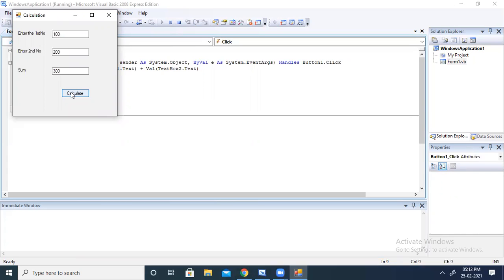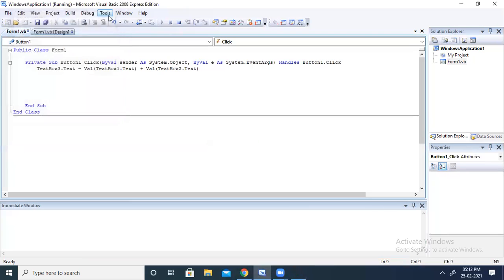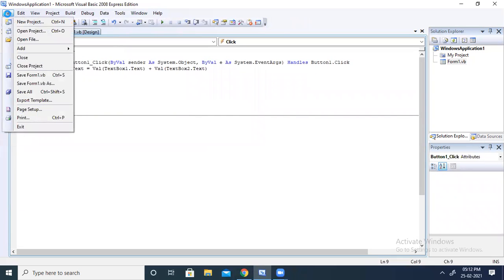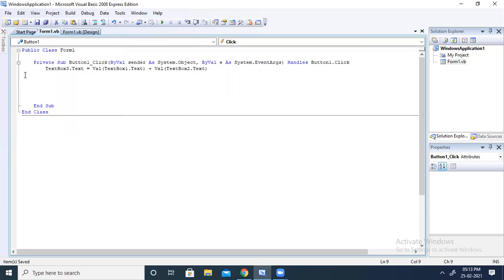Now we will see how to save a Visual Basic project. For that, you will go to File, then click on Save Form1.vb. So your form is saved. Now I am going to close it. If I click on the close button, my form is going to be closed. If I click here, my Windows application is going to be closed.